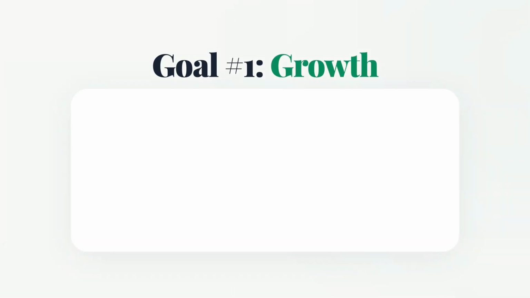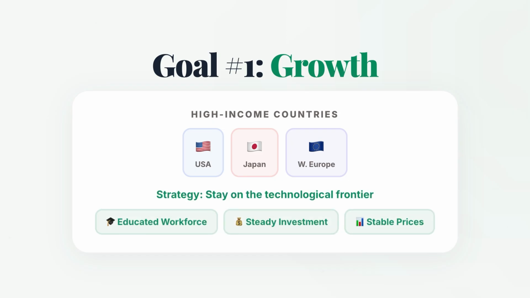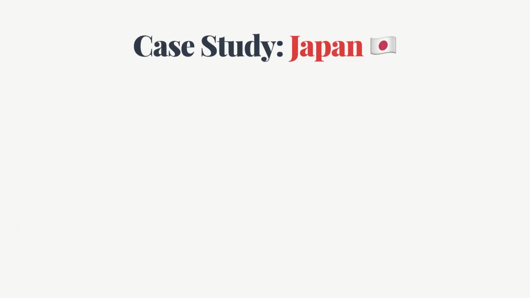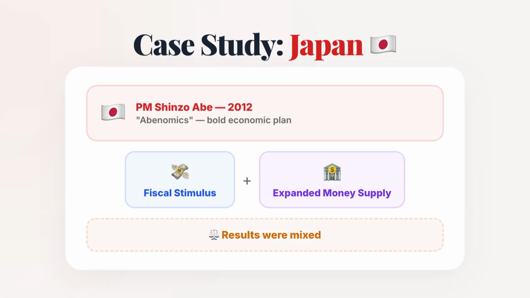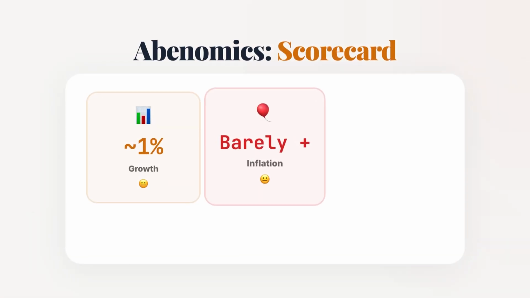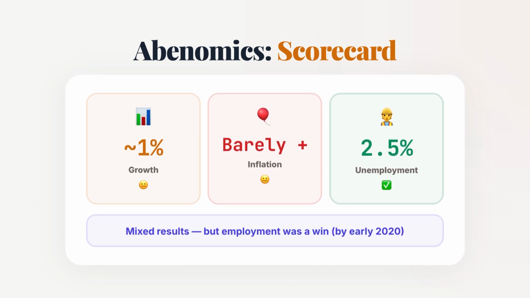First, growth. For high-income countries like the United States, Japan, and the nations of Western Europe, growth means staying on the technological frontier, an educated workforce, steady investment, stable prices. Japan is a useful case. In 2012, Prime Minister Shinzo Abe launched a plan mixing fiscal stimulus with an expanded money supply. The results were mixed. Growth stayed near 1%, inflation barely stayed positive, but unemployment fell to just 2.5% by early 2020.